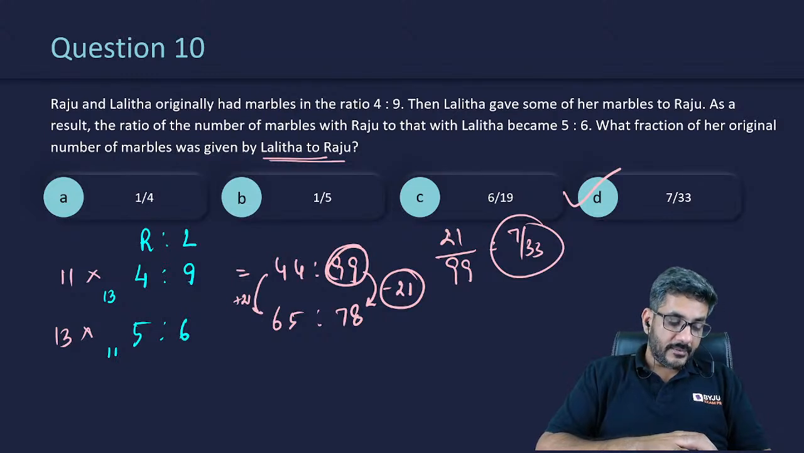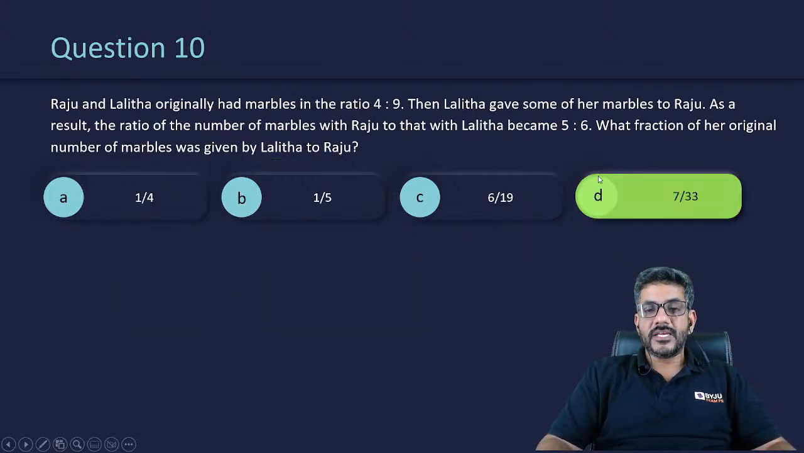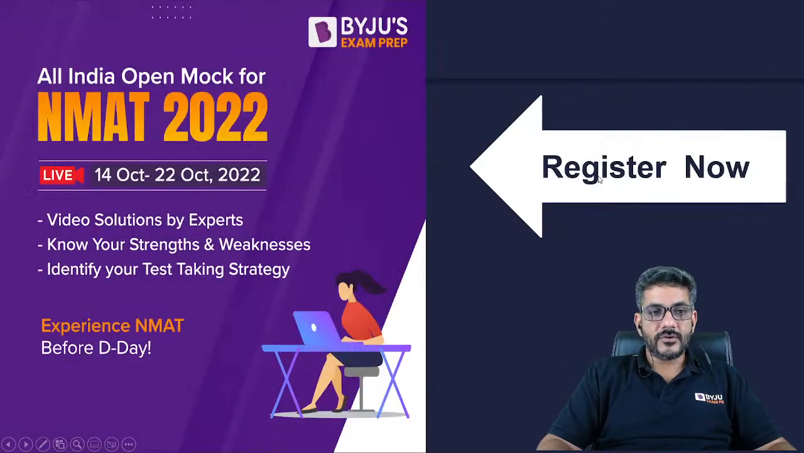आई होप सबको समझ आ गई मेरी बात ये. Right everyone, no doubt about it. समझ गए सब लोग? That was the last question of the day with an answer of 7 by 33 and that's all for today guys.